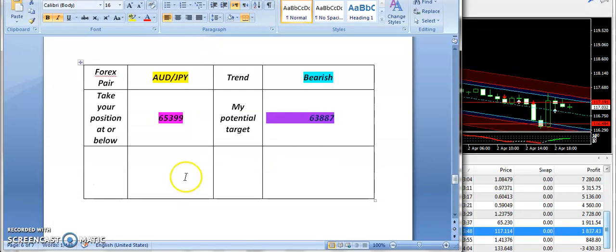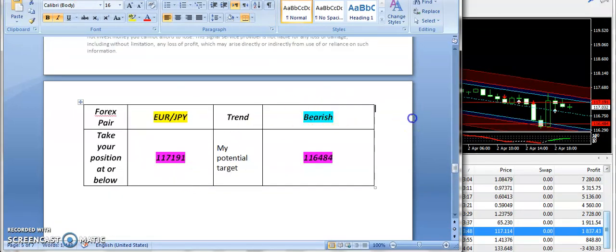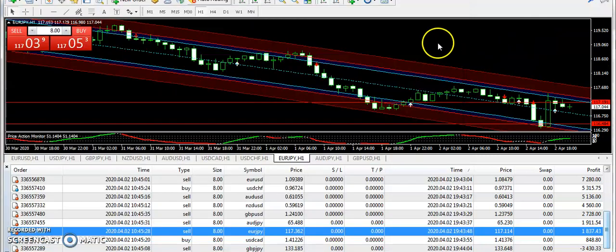Okay guys, I am going to take you towards the EURJPY signal. Look, I have supplied the clear bearish trend on EURJPY from 117.191 and 116.484 was the target price.